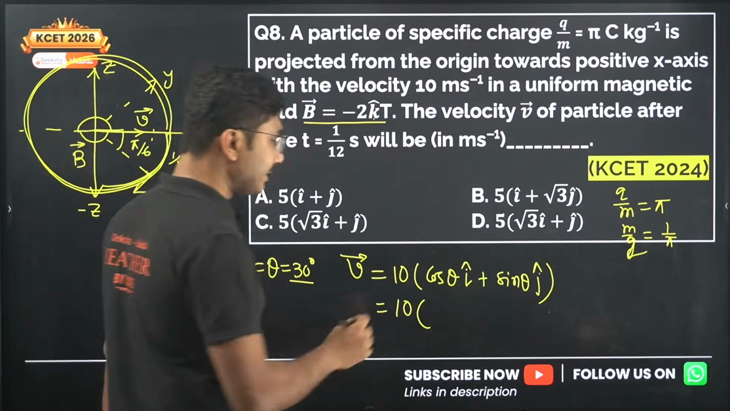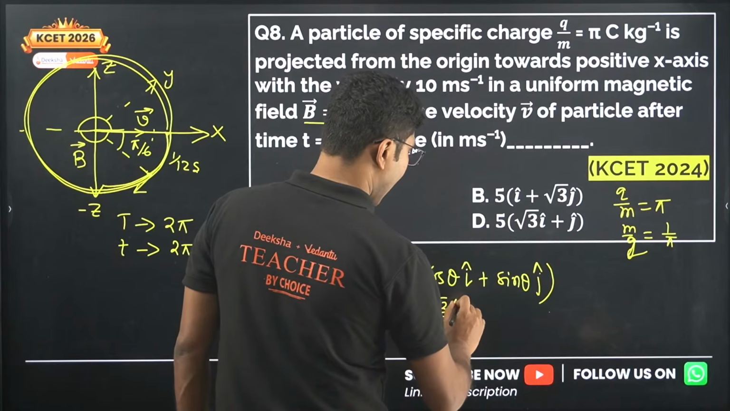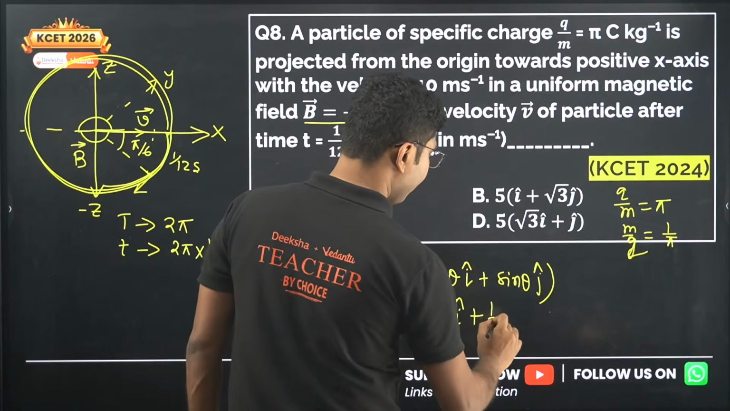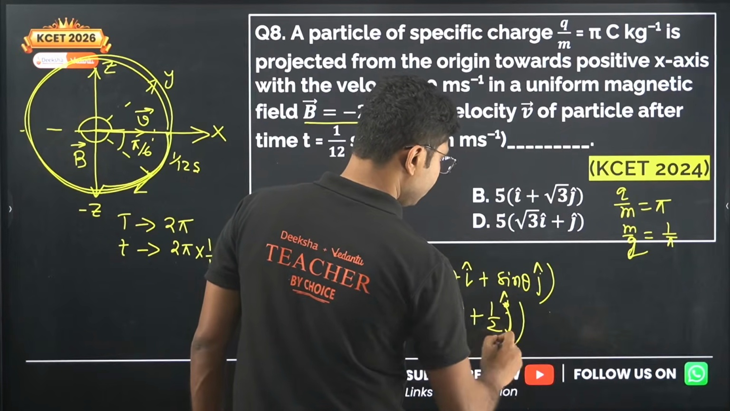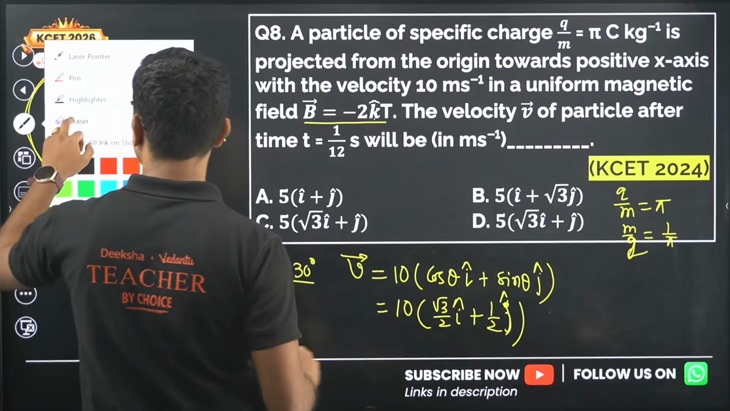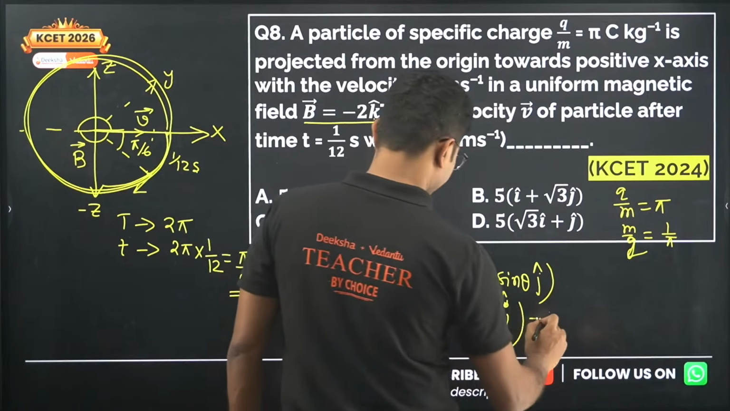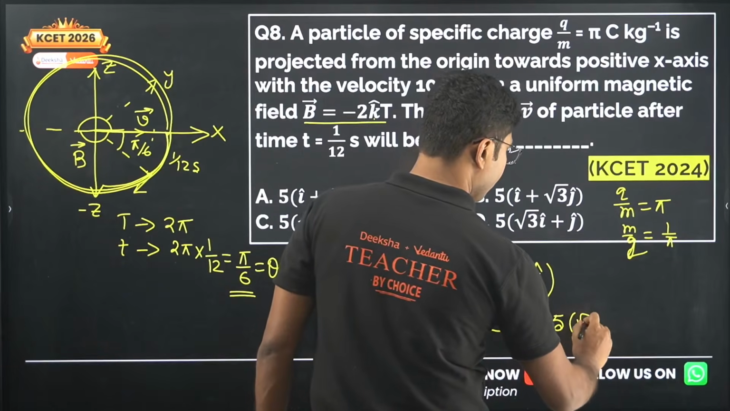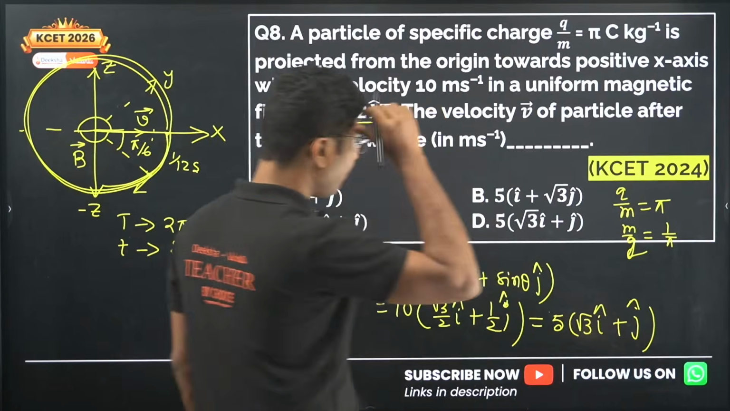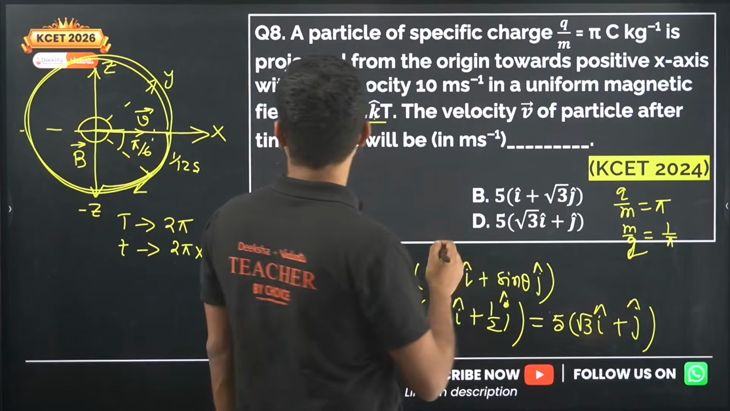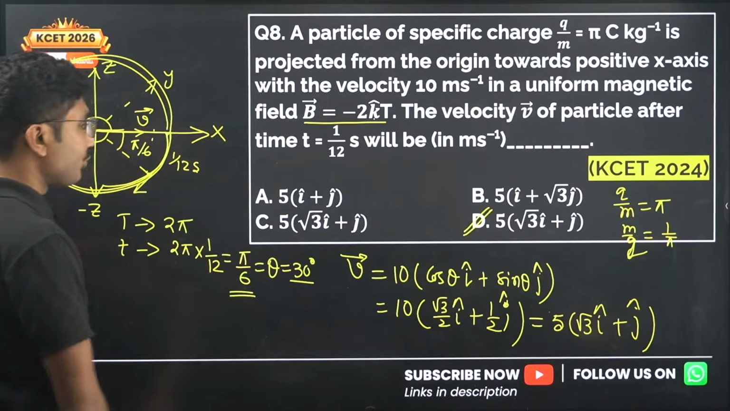So cos 30 is given by root 3 by 2 i cap, and sin 30 is half. So you can take half common, so this will cancel with the 10 and make it 5. So that will be 5 into root 3 i cap plus j cap. So the correct answer is option D.